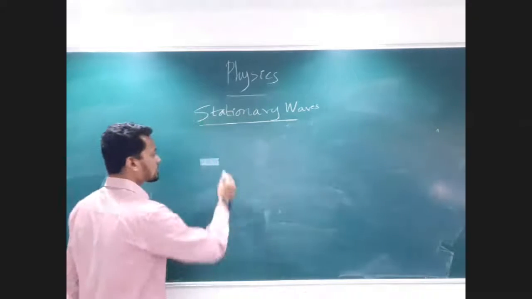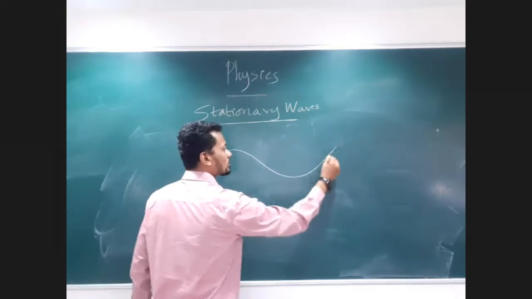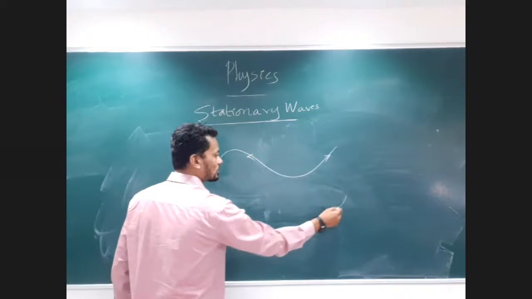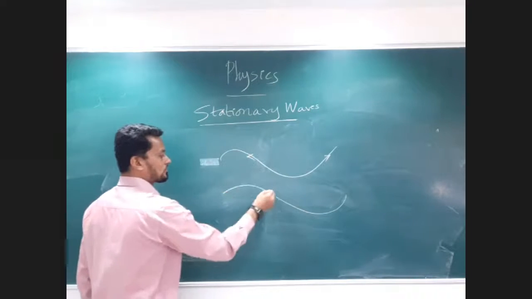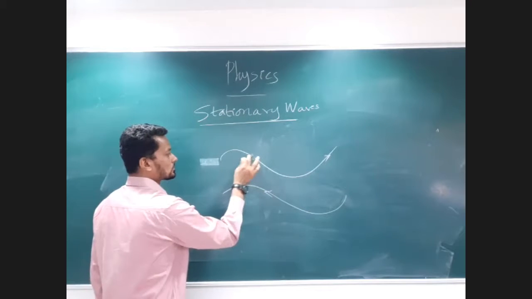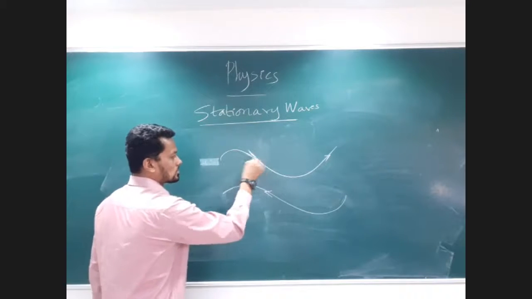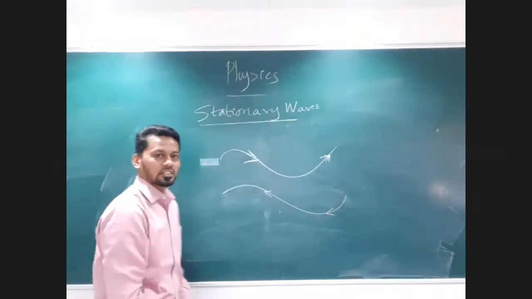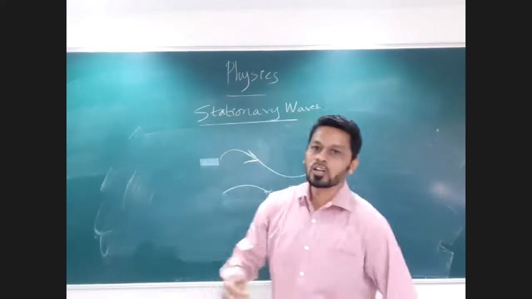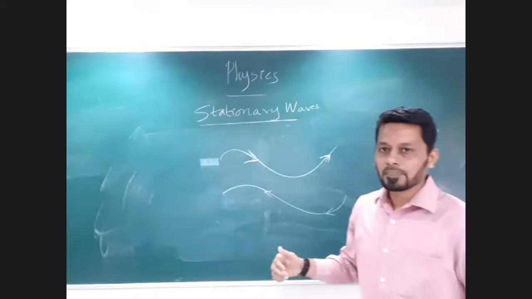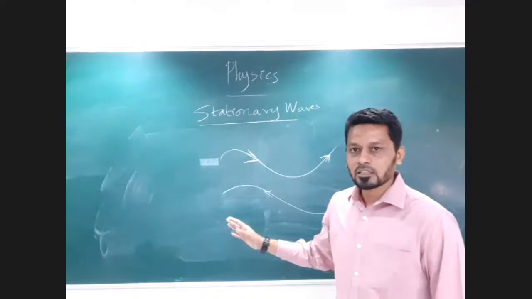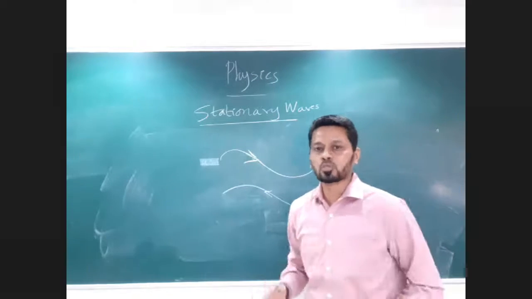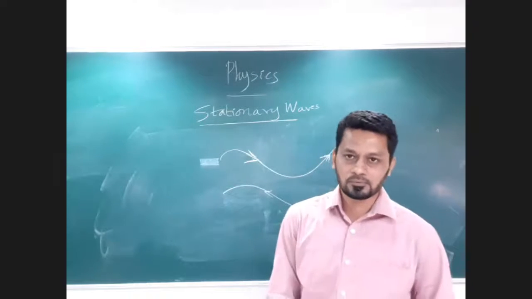And we noticed just now, my incident ray is going in this way, and this is my reflected wave. So my incident ray is in one direction, my reflected wave is in the other direction. So one more condition to get standing waves is that my incident wave and my reflected wave should both be in opposite directions.